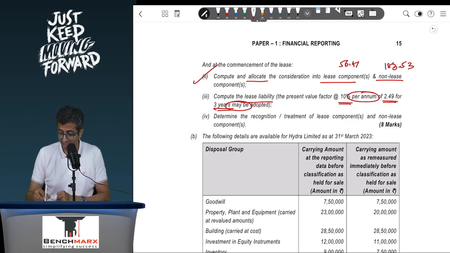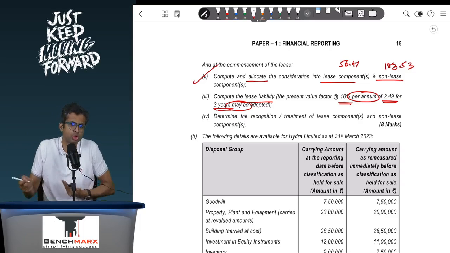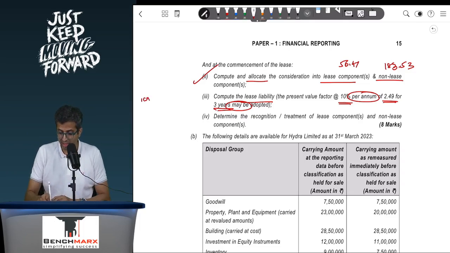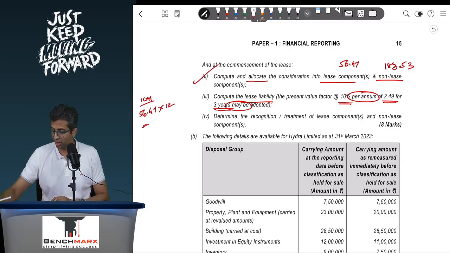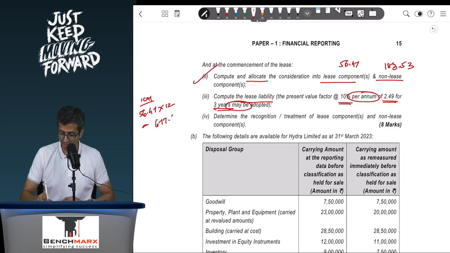However, because they have taken the annual, they have told you to use the annual factors. ICAI also over here has done 56.47 into 12, that is approximately 677.64 lakhs.